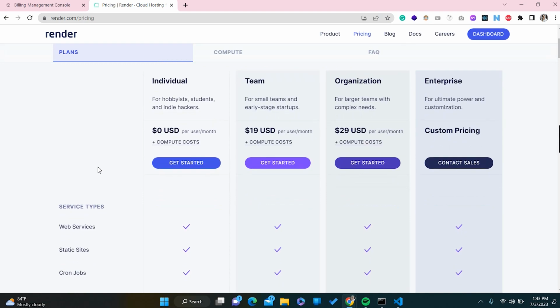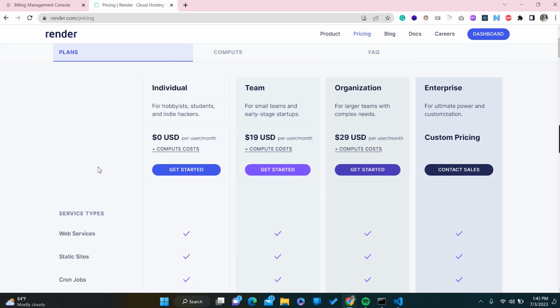I feel that's okay for my scenario. If you are deploying an API to Render, this is okay, I feel. That's the reason I picked this individual plan. If you want to pick the individual plan, you can get more details from the pricing section.